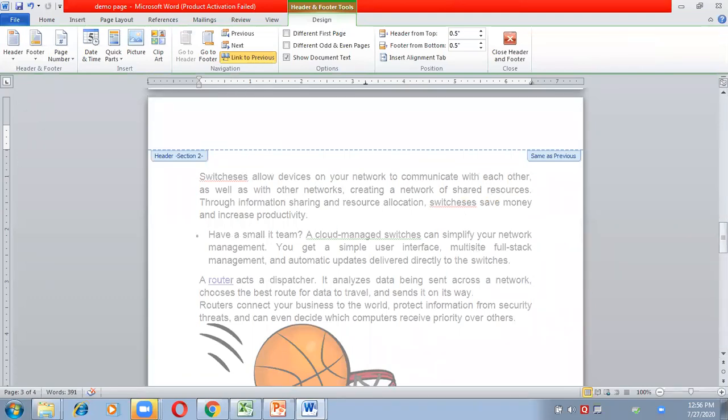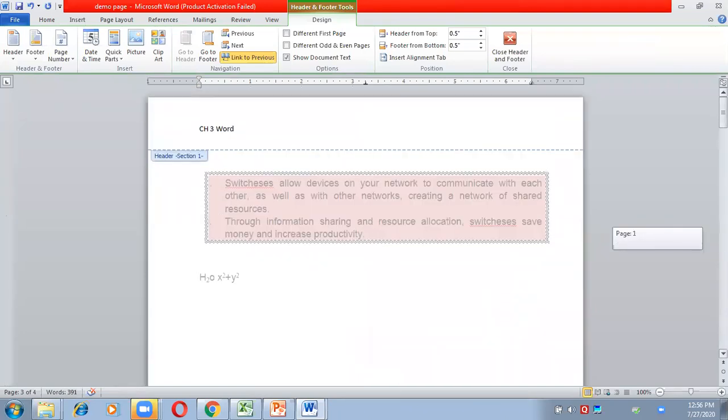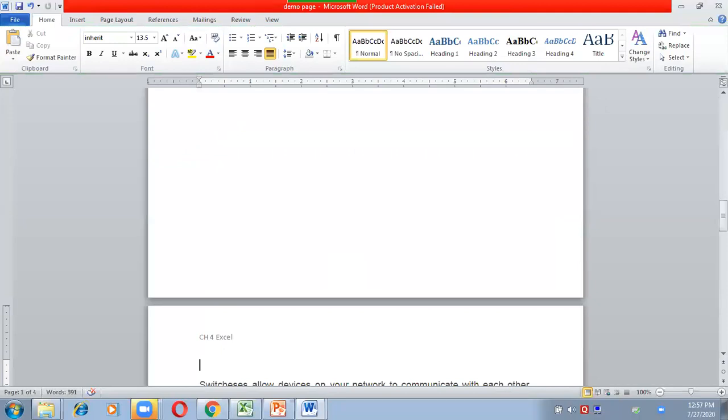So here I am writing, suppose, chapter 3 Word, same as previous page. This is section 1 header. So here I want to write chapter 4 Excel. Now close header and footer and see.